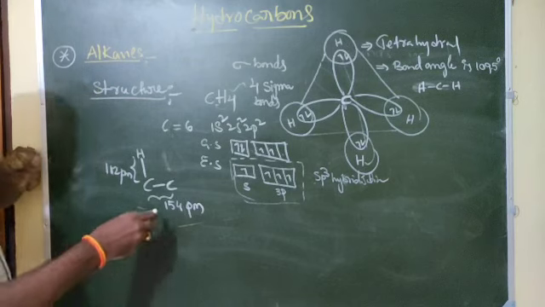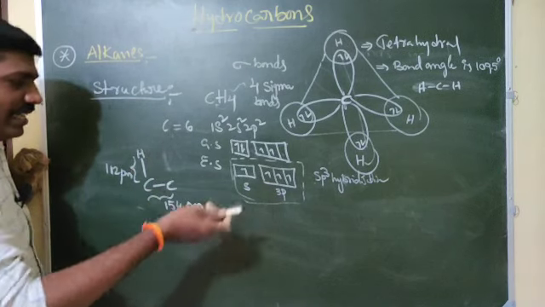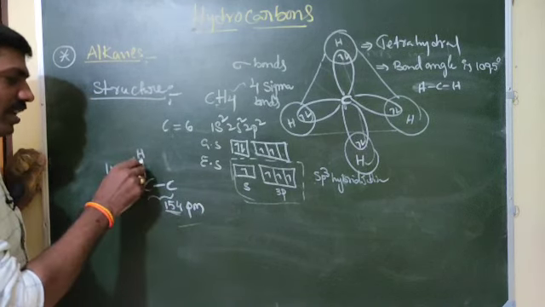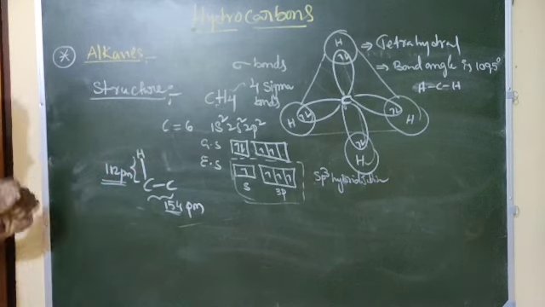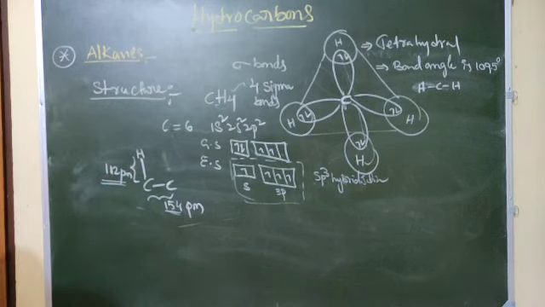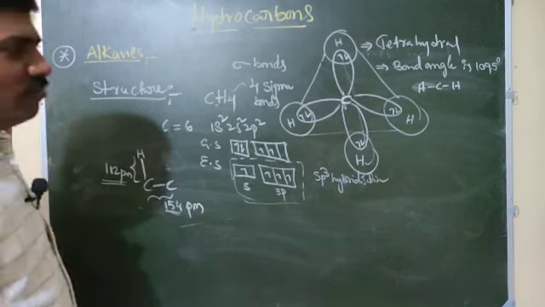Next, bond length: if carbon is attached to one more carbon, it is this much; if hydrogen and carbon, it means 112 picometers. So it is head-on overlapping only.